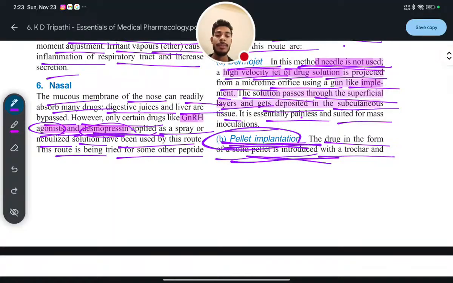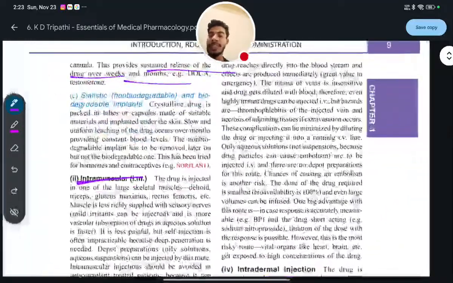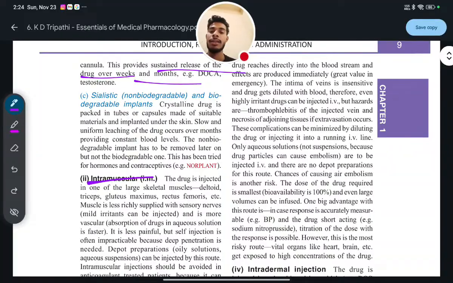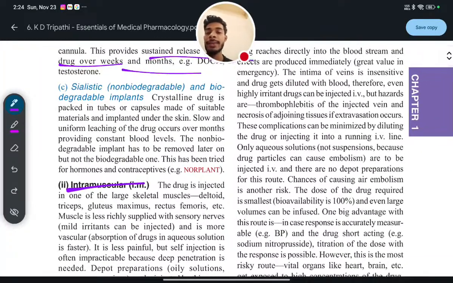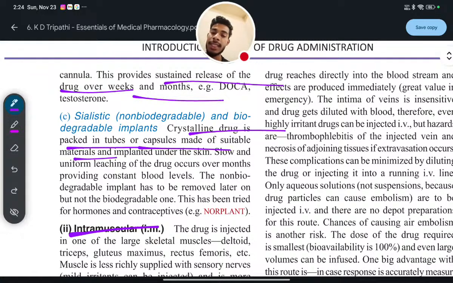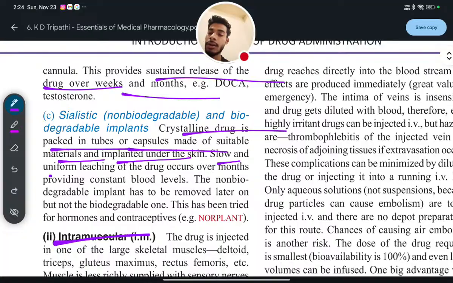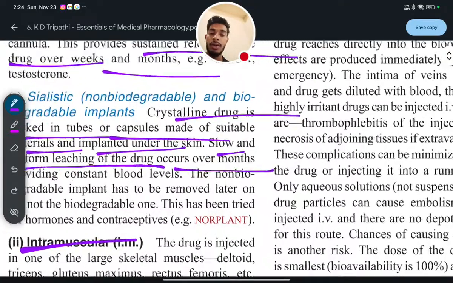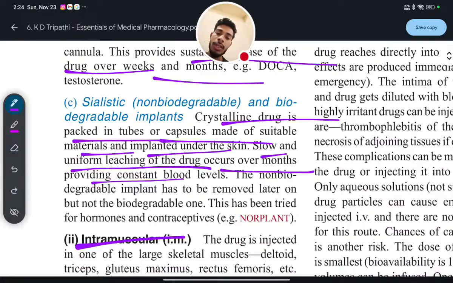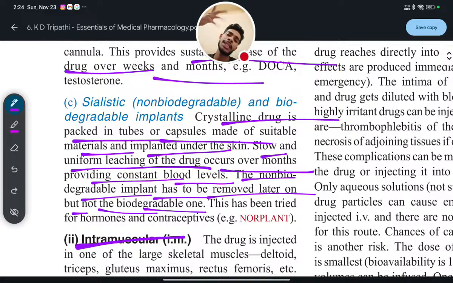Number three is sialastic or non-biodegradable and biodegradable implants. Crystalline drug is packed in tubes or capsules made of suitable materials and implanted under the skin. Slow and uniform leaching of the drug occurs over months, providing a constant blood level. The non-biodegradable implants have to be removed later on, but not the biodegradable ones, which degrade automatically inside the body.